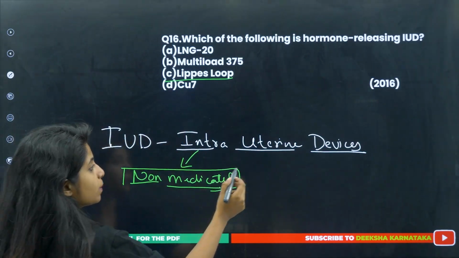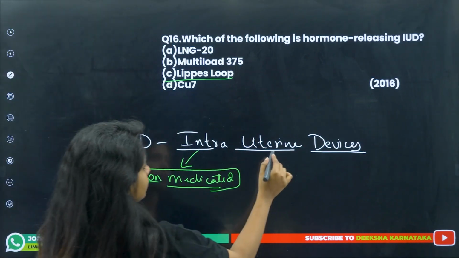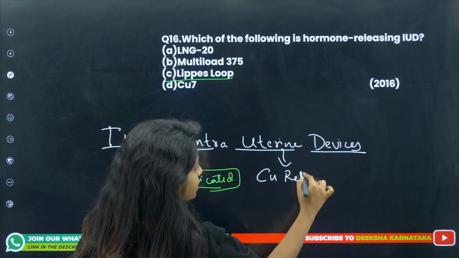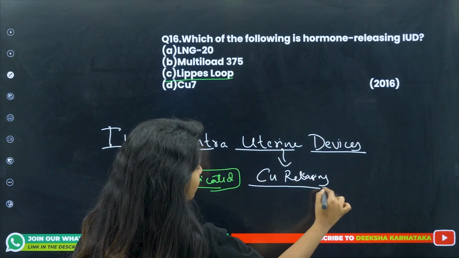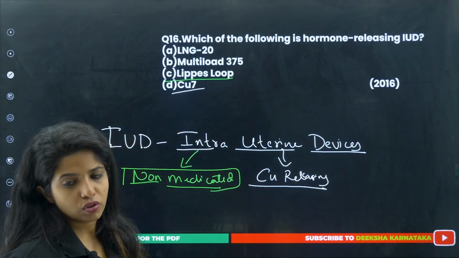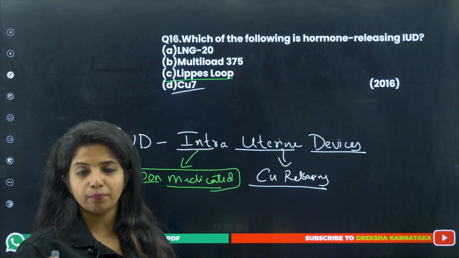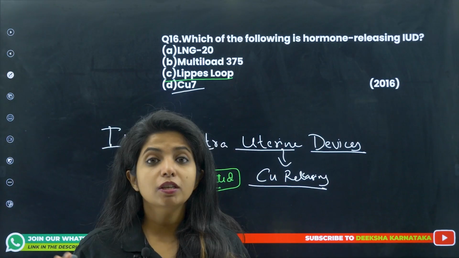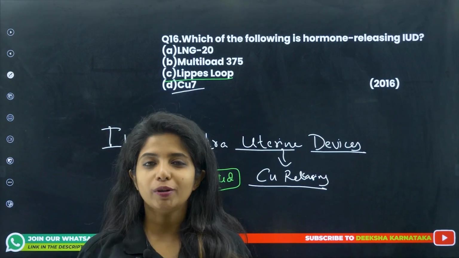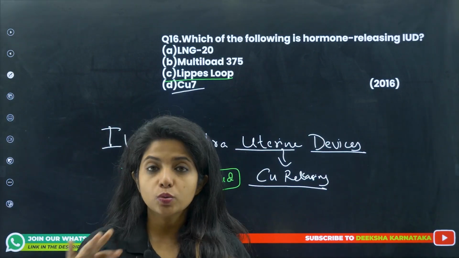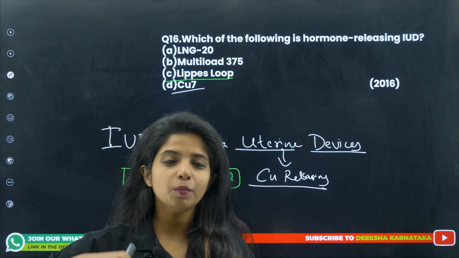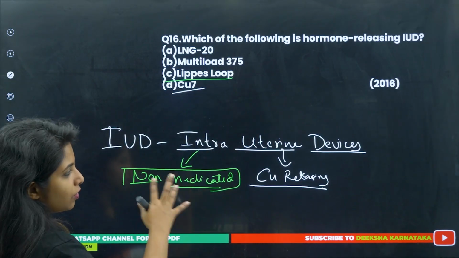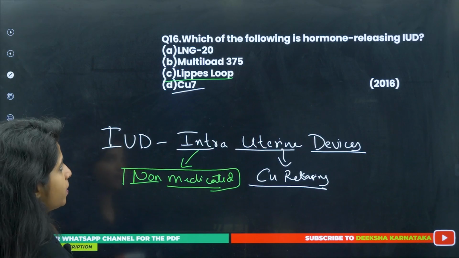Okay, then comes something which is known as copper releasing, or basically non-hormonal, and the example of them is copper releasing IUDs. So copper releasing IUDs as in Cu7 and everything. Cu 7 as in it's in shape of 7, and it releases copper, and this copper actually messes up with the sperm motility. Sperm won't be able to move because it makes some changes in the sperm. And now if sperm is not able to move, can it go and fertilize? No. Okay, and also it makes the uterus again not capable of implantation.